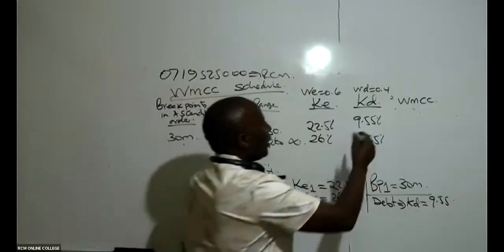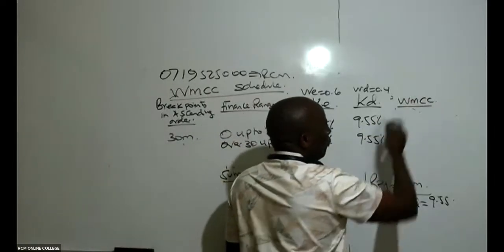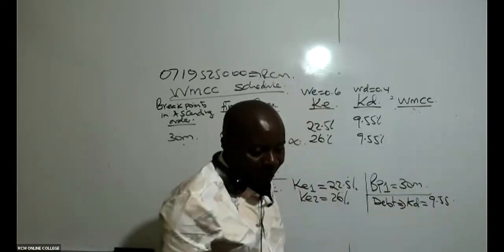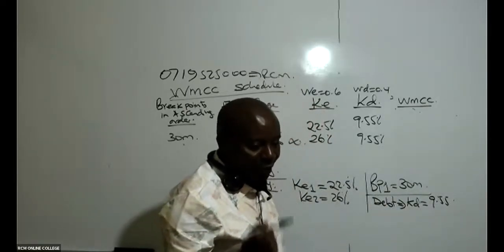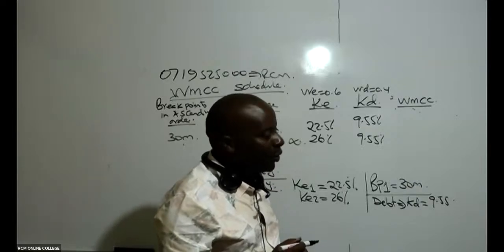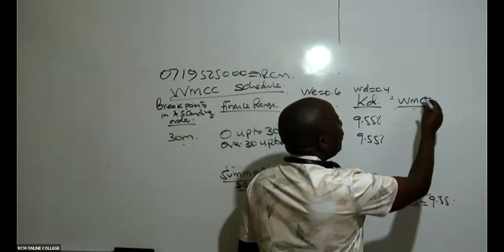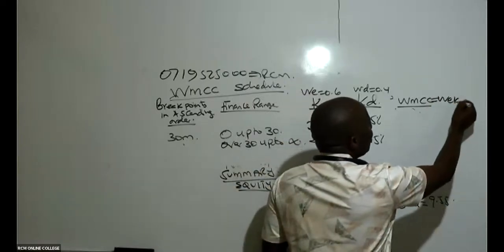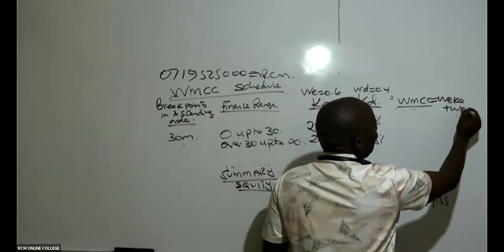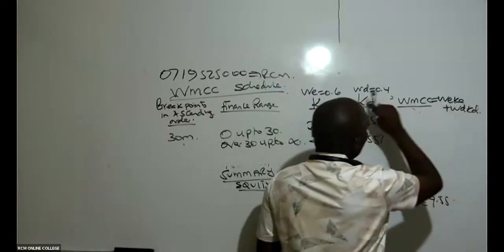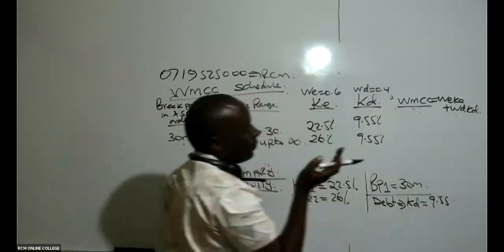So this one here, ladies and gentlemen, we know the formula of WMCC. Our WMCC will be weight of equity times cost of equity, plus weight of debt times cost of debt. Of course, we have already adjusted this for tax.